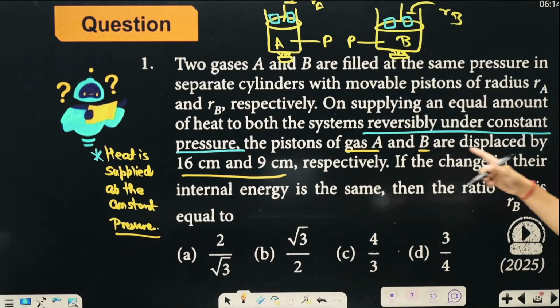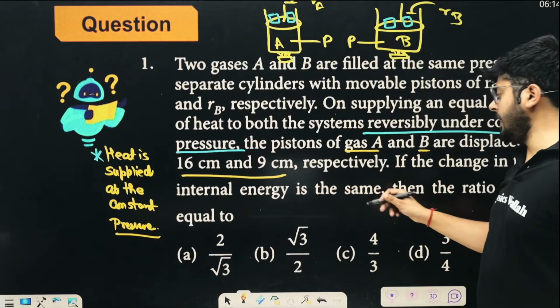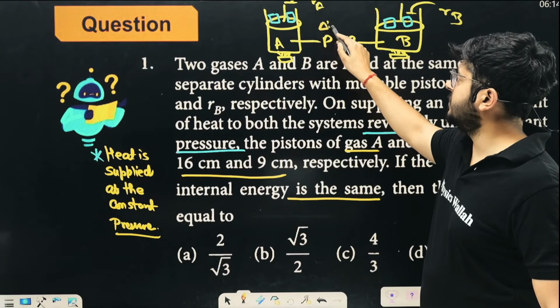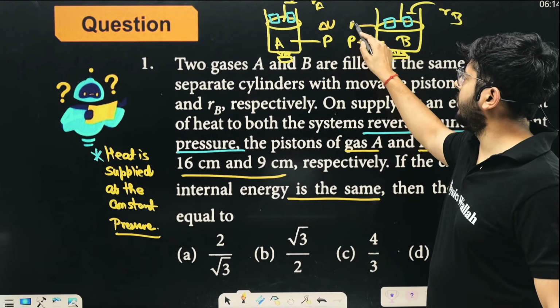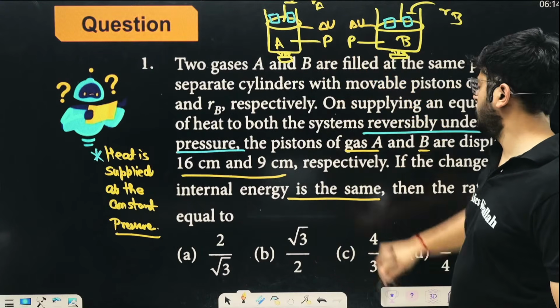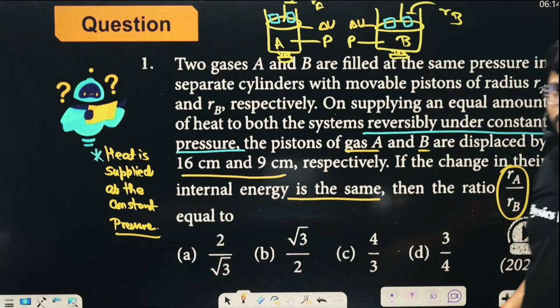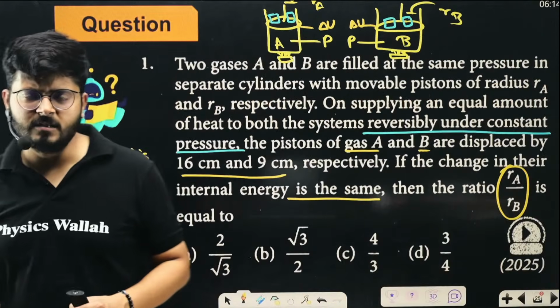If the change in their internal energy is same. So over here the change of internal energy is delta U. Over here the change of internal energy is also delta U, okay. Then the ratio of RA upon RB is going to be. So basically, in short, what is the question?